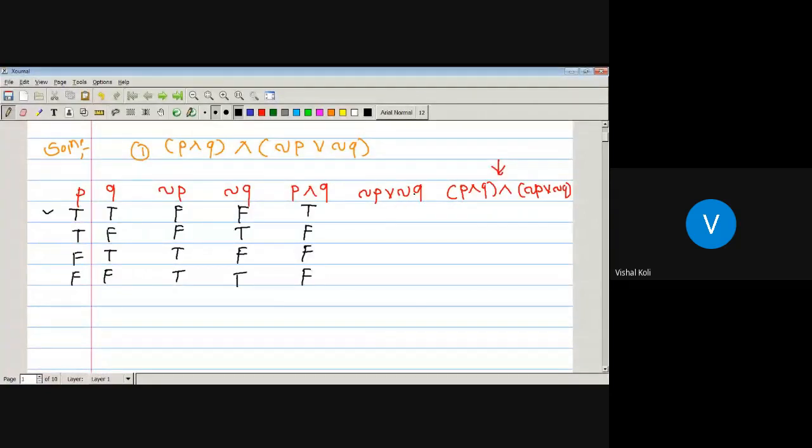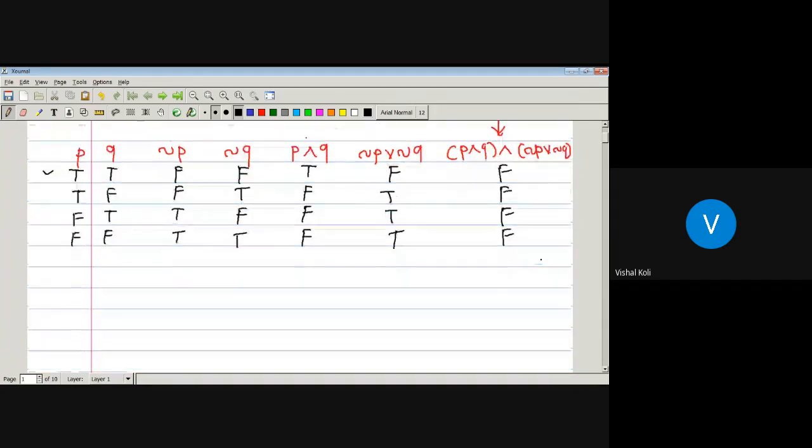Negation of P or negation of Q. We know that if P and Q are two statements, then P or Q is false if and only if both are false. Otherwise, it is always true. Here, F and F, so it must be F, and in all the remaining cases we get true. So these are our two statement patterns. Now we have to find P and Q and negation of P or negation of Q. Again, we use the definition of conjunction. These two statements are true if and only if both are true. Here, this one true, this one false, therefore it is false. This one false, this one true, again false. This one false, this true, false. False, true, again false.